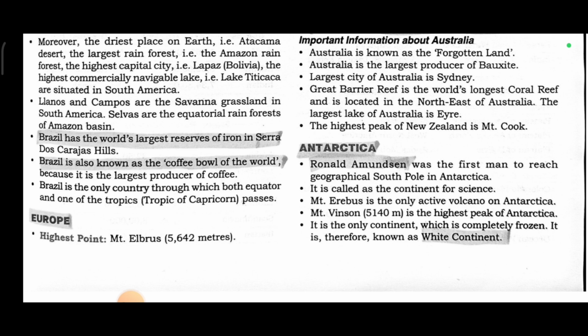Antarctica. Roald Amundsen was the first man to reach the geographical South Pole in Antarctica. It is called the continent of science. Mount Erebus is the only active volcano on Antarctica. Mount Vinson is the highest peak of Antarctica. It is the only continent which is completely frozen. It is therefore known as the white continent.